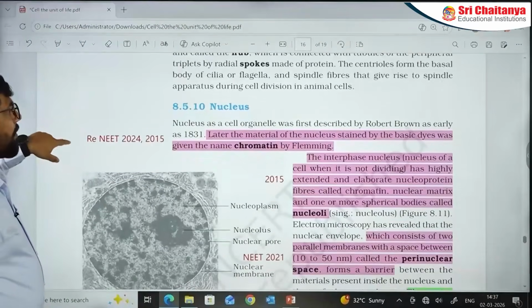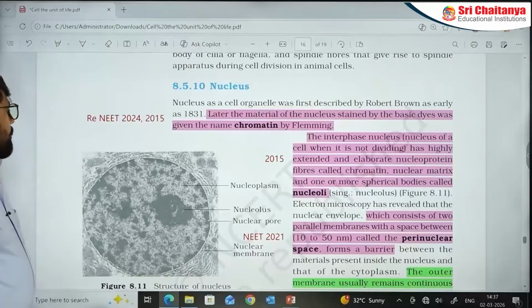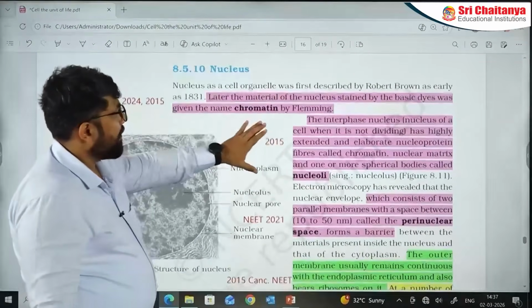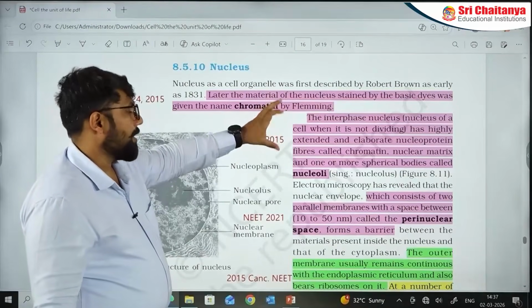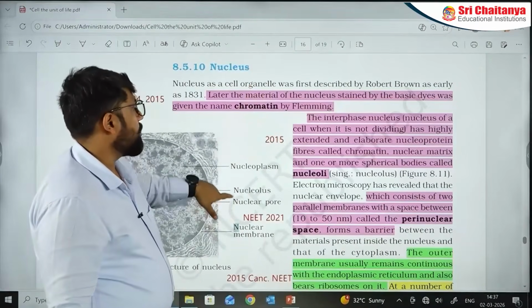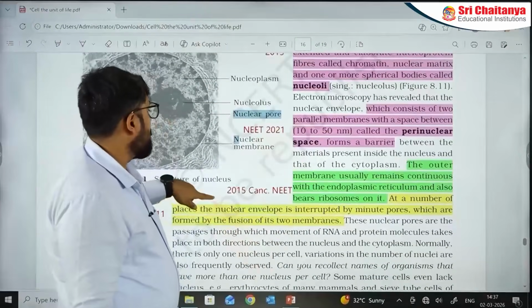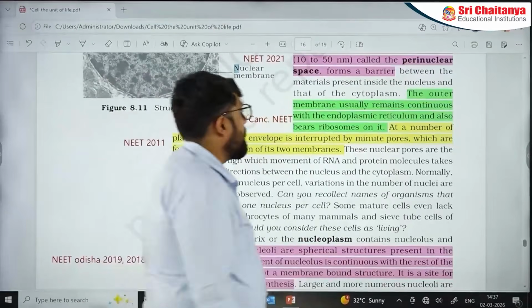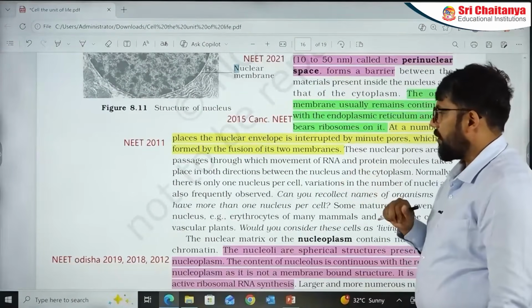In the nucleus part, about the chromatin, Fleming has come up in matchings so many times. NEET 2024, 2015, we have seen the question. In 2015, we have talked about the chromatin fibers, nuclear matrix, what the composition is. NEET 2021, about the perinuclear space, this dimension has come up in a question. In the 2015 cancelled version of the NEET, we have seen multiple statement based questions, and in 2011.